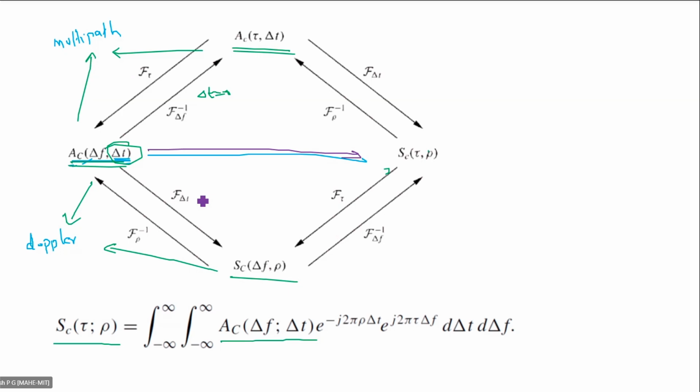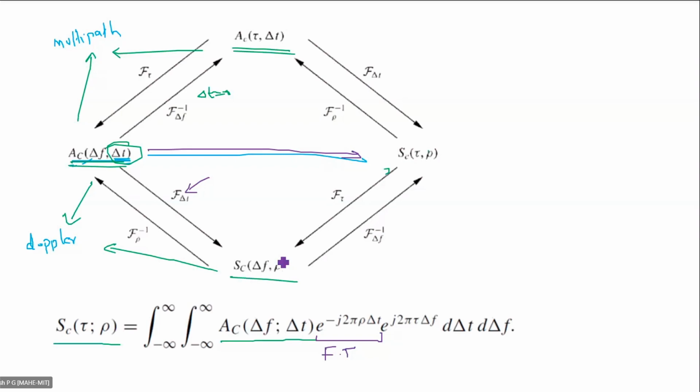Right. First of all, you have to take a Fourier transform with respect to delta t. So you can see here in the equation, this is the Fourier transform, that is e raised to minus j 2 pi rho delta t. That is, you are taking the Fourier transform with respect to delta t.